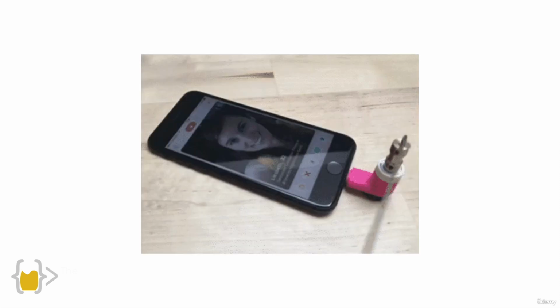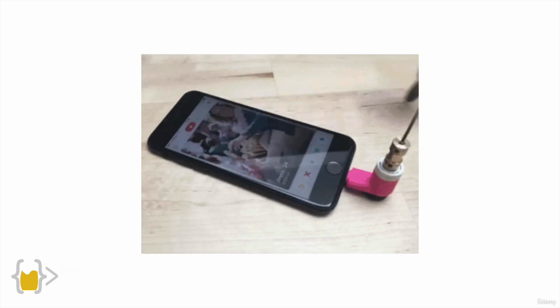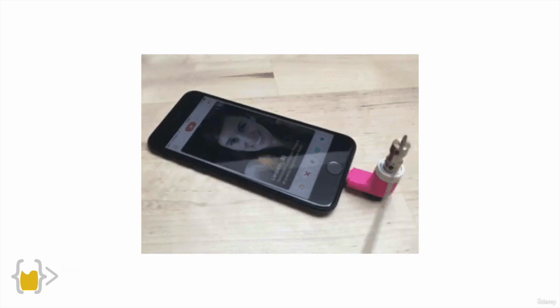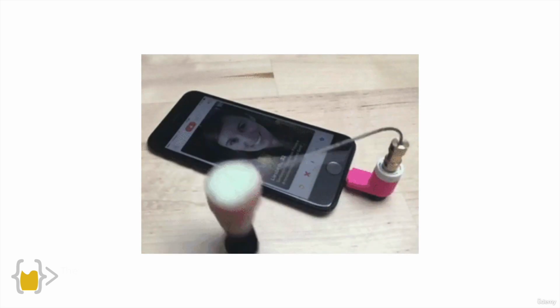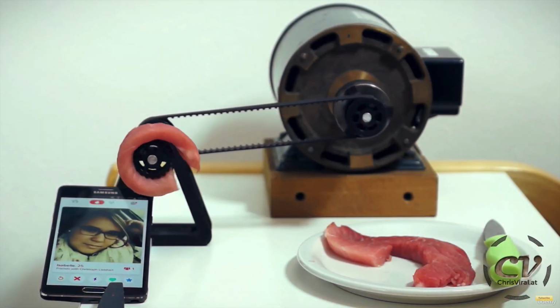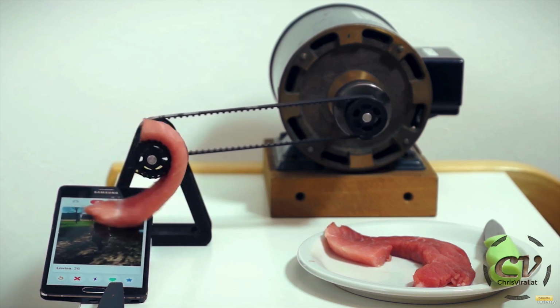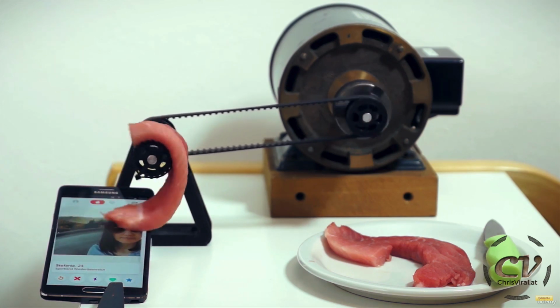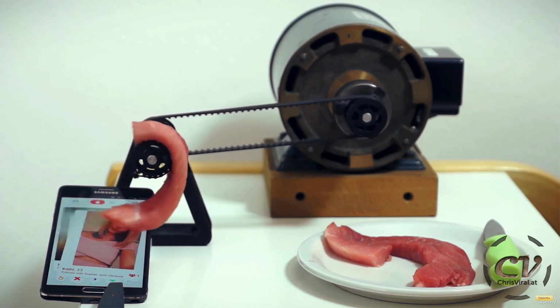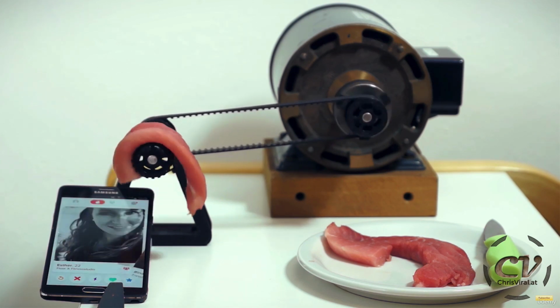Now, the first time I realized that people actually want to automate this instead of choosing the people they want to swipe on is when I came across this product called the Tinder Finger, which is something that you plug into your phone and it powers the finger to just keep swiping right, which basically means liking everybody until somebody likes you back, and then you've got a match and you can chat with them instead of endlessly swiping right. In fact, I found a whole bunch of YouTube videos of people building contraptions to swipe for them. So we're going to try and create this only using software, more specifically using Python and Selenium.